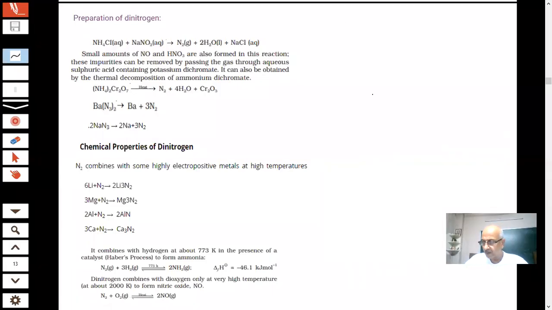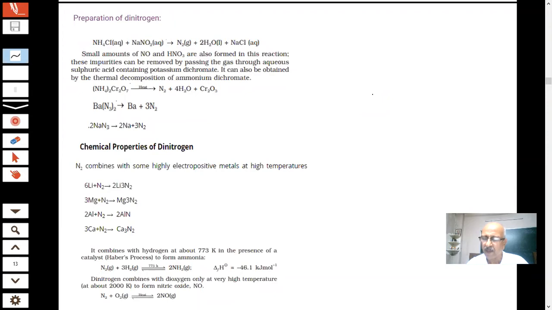Hello, students. Welcome back. And we are here with the group 15 elements. We have studied the oxidation states of group 15 elements. Very important topic. We told you why nitrogen is able to form at least 5 stable oxides. You have seen that plus 1, 2, plus 5, as compared to the rest of the groups, which you have seen the most important oxidation states of plus 3 and